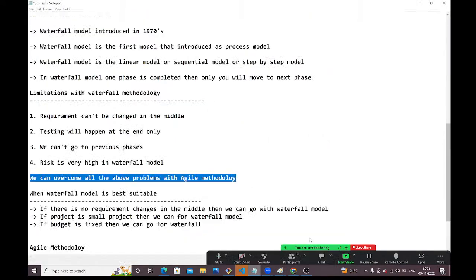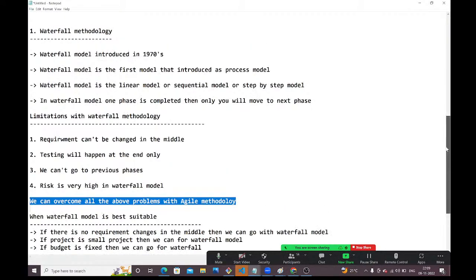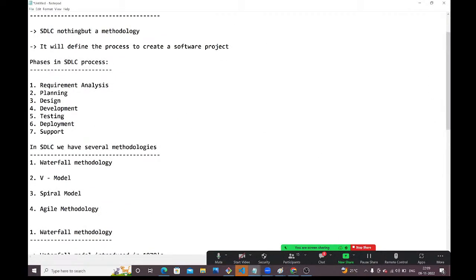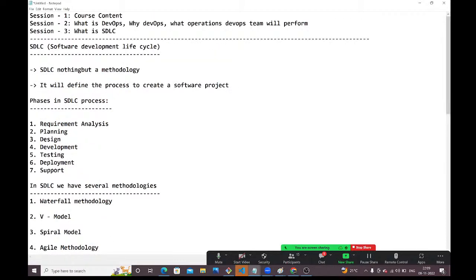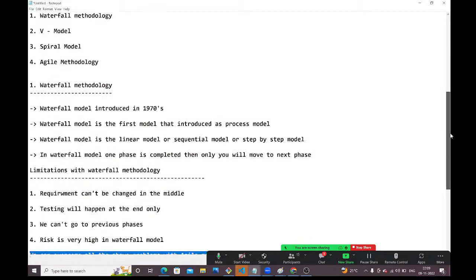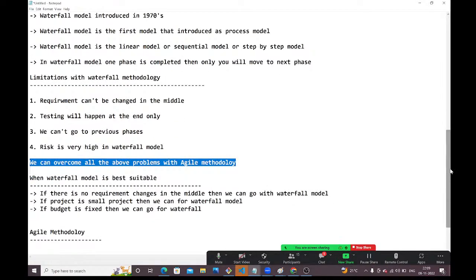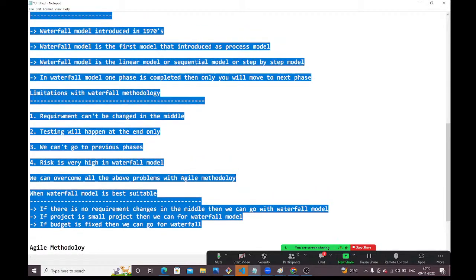So what is the waterfall model? What limitations are there with this waterfall model? What is SDLC? What phases are there in SDLC? What methodologies are available in SDLC? Waterfall methodology, limitations with the waterfall methodology, when this waterfall is best suitable. All these things are clear.